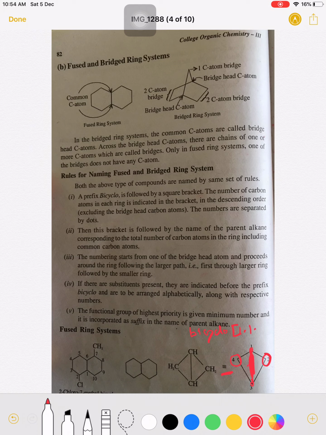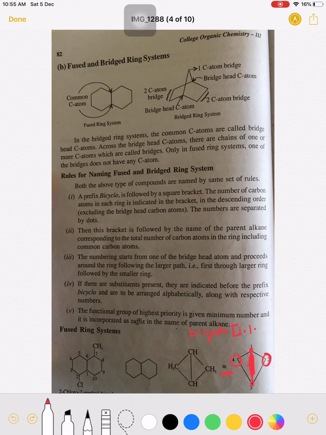The common bridge has no carbons, therefore it is 0. So it is bicyclo 1.1.0, and the total number of carbon atoms is 1, 2, 3, 4, so butane is there. So this is the nomenclature for this molecule.